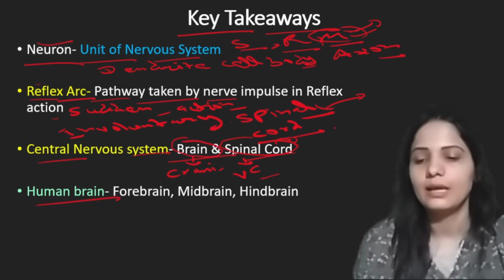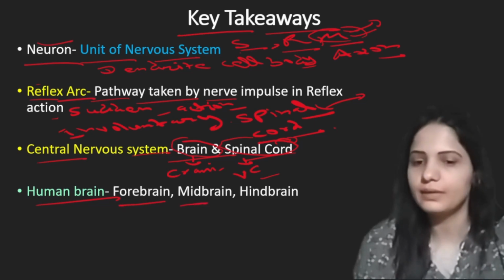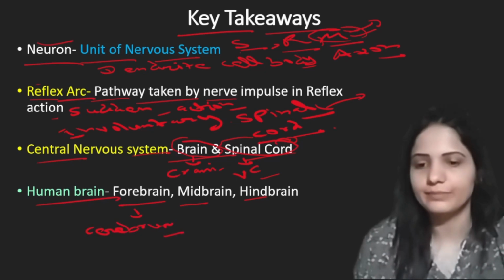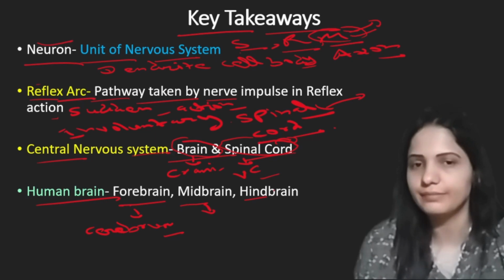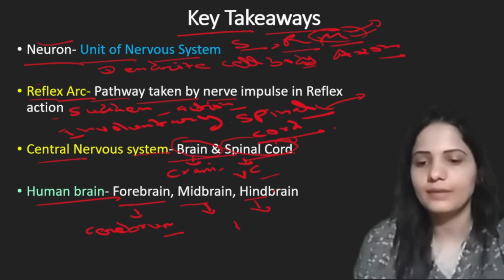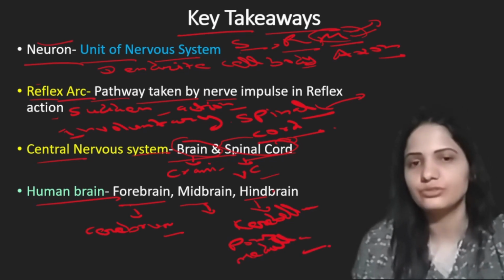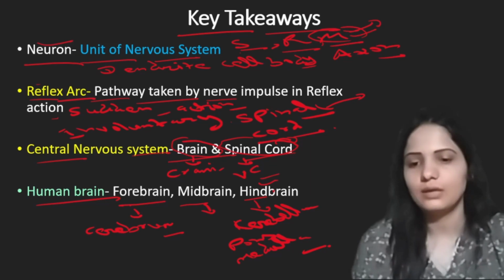And the human brain consists of forebrain, midbrain, hindbrain. In forebrain we have studied cerebrum and its function. Midbrain is the connection between forebrain and hindbrain, and the function of midbrain is temperature regulation. In hindbrain we have cerebellum, pons, and medulla. The function of hindbrain is respiration control and other functions too.